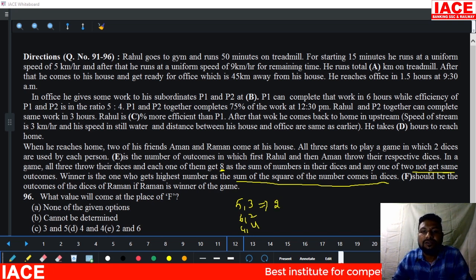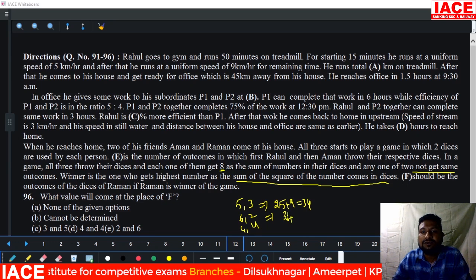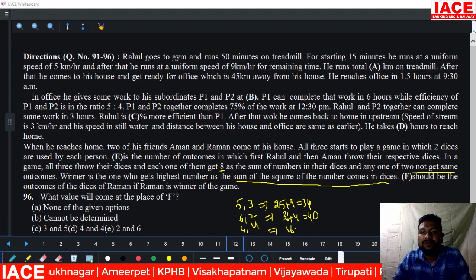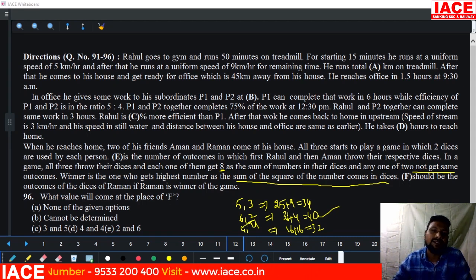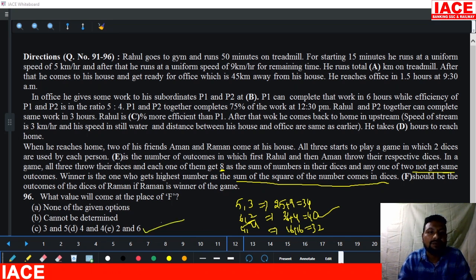5 square value is 25, 3 square value is 9, total value is 34. Now 6 square value is 36, 2 square value is 4, total is 40. Then 4 square value is 16, 4 square value is 16, it is equal to 32. The highest possibility is 40, which is 6 comma 2 only. Only 6 comma 2 is possible, 2 comma 6 or 6 comma 2. That means our answer is option A. Option E, Option E purpose. Here, what value will come out at the place of F?